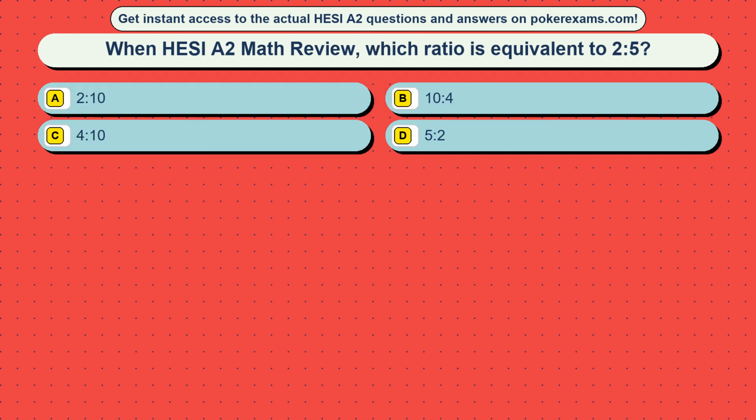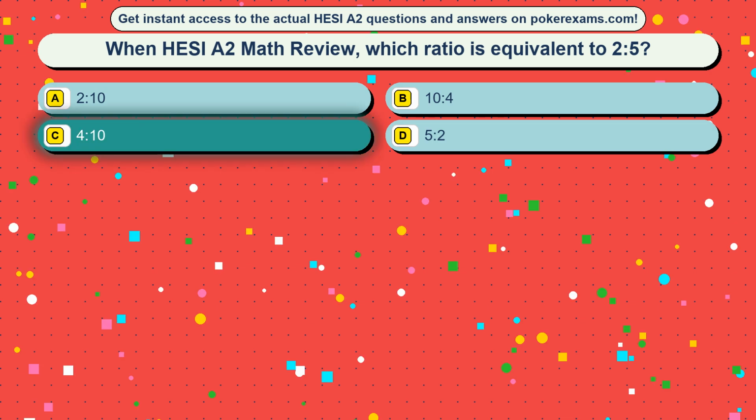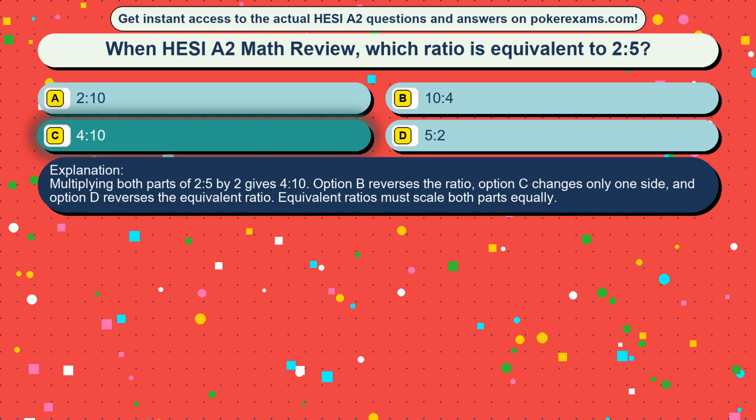Question 39. HESI A2 Math Review, which ratio is equivalent to 2:5? Option A, 2:10. Option B, 10:4. Option C, 4:10. Option D, 5:2. The correct answer is option C, 4:10. Multiplying both parts of 2:5 by 2 gives 4:10. Option B reverses the ratio, option C changes only one side, and option D reverses the equivalent ratio. Equivalent ratios must scale both parts equally.